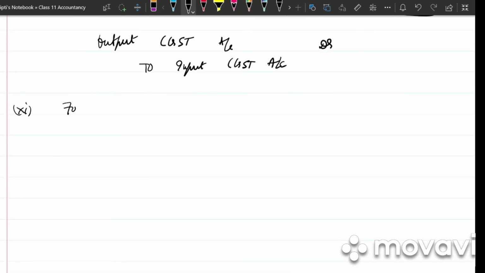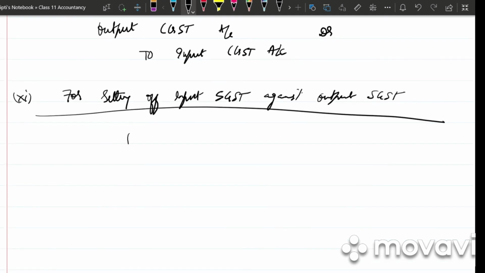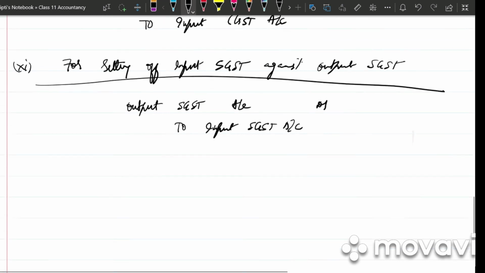Next, 11th entry. For setting off input SGST against output SGST, it will be the same entry. Output SGST account debited to input SGST account. Write the narration. Input SGST set off against output SGST.